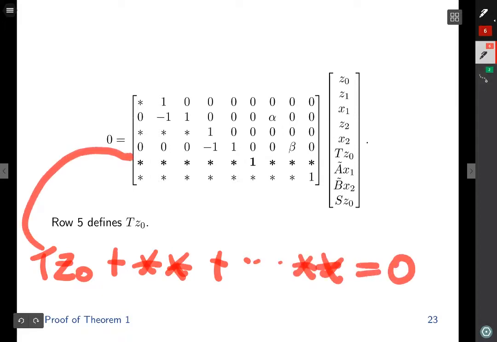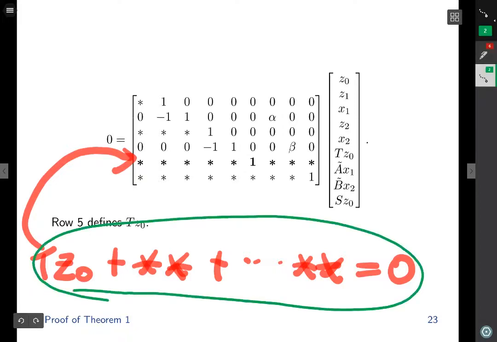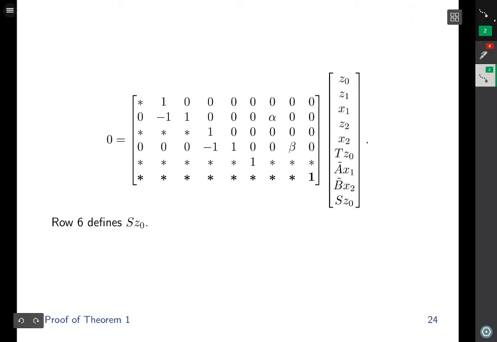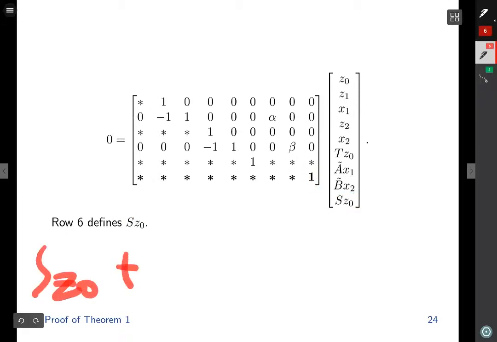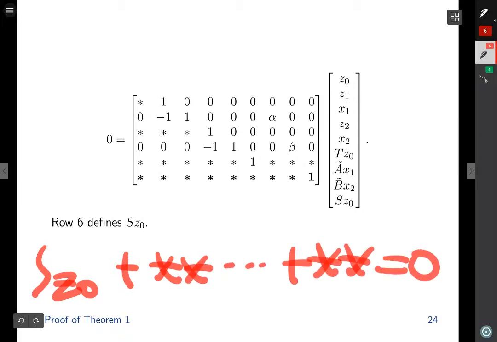That corresponds to row 5. TZ0 is expressed as a linear combination of everything else. Row 6 defines the output of the solution mapping SZ0. This 1 is multiplied to SZ0, and we have SZ0 plus something something dot dot dot plus something something equals 0. That corresponds to row number 6.